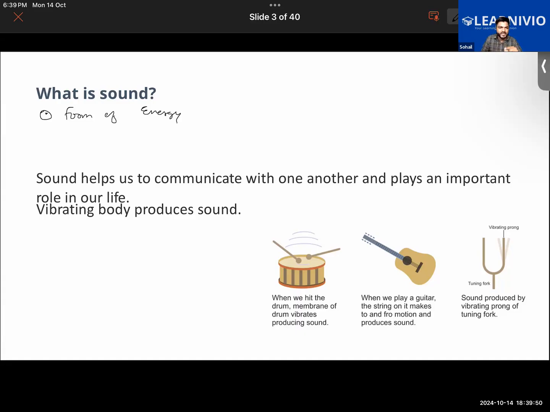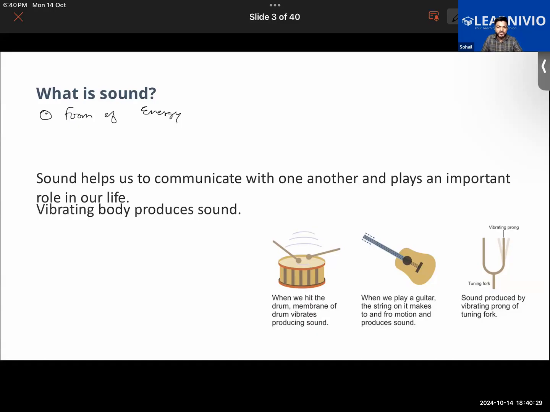Like for example, take a cell, a battery. What kind of energy transformation takes place in a cell or a battery? Which kind of energy is transforming? Yes, chemical energy is transforming into electrical energy. You guys will be learning about the law of conservation of energy in later classes. The law of conservation of energy basically says that energy is neither created nor destroyed. It can only be transformed from one form of energy to another.